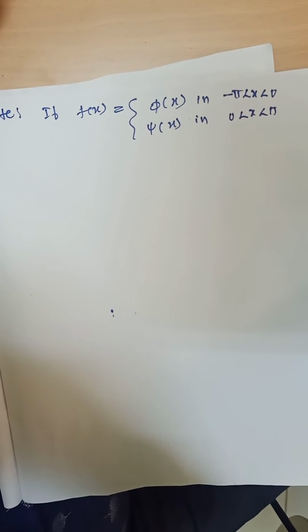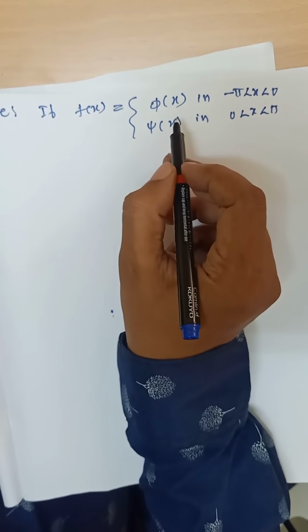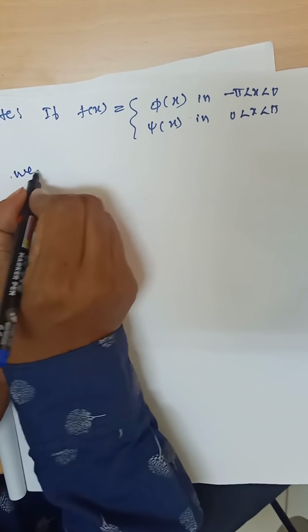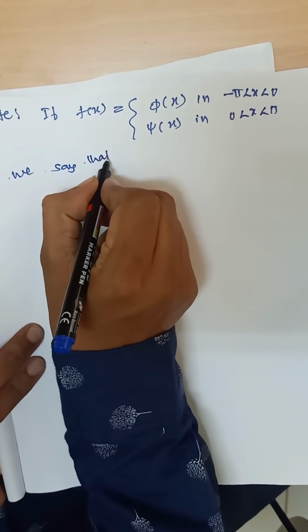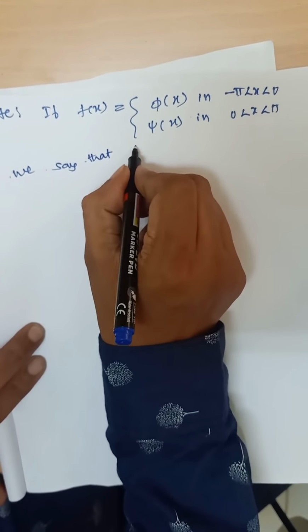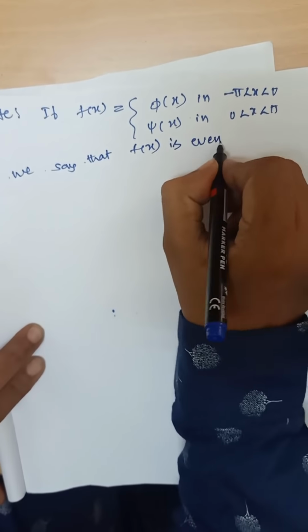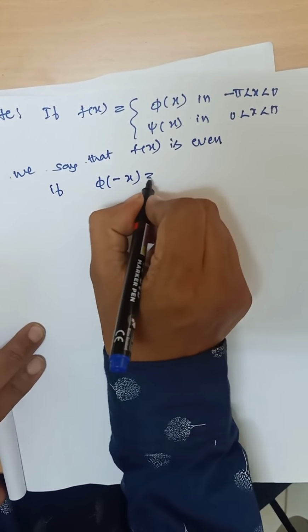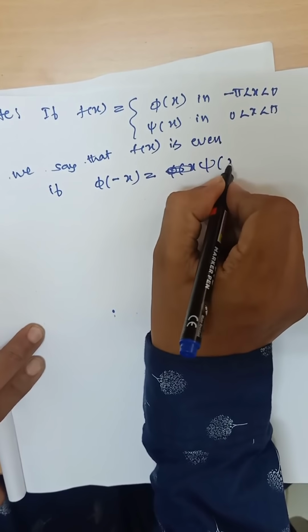See, because we also consider this type of function to construct the Fourier series of f of x. That is why, for checking whether the given function f of x is even or odd, by considering this type of function, we say that f of x is even if phi of minus x is equal to phi of x, psi of x.